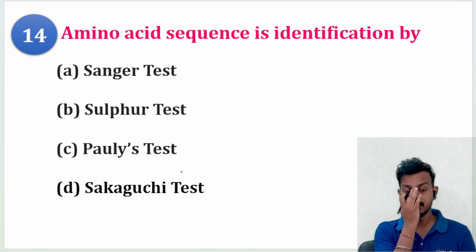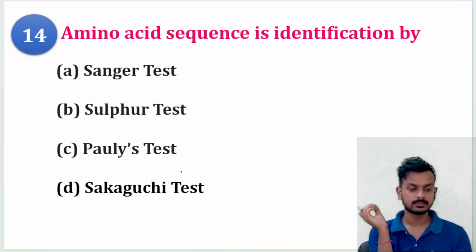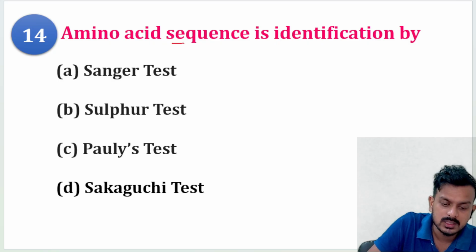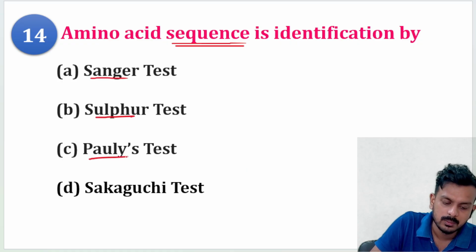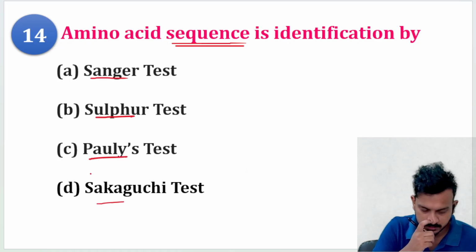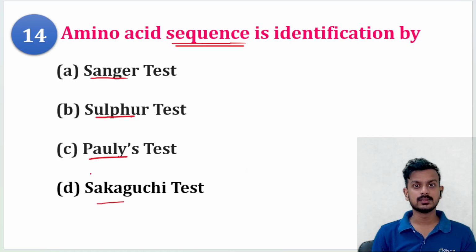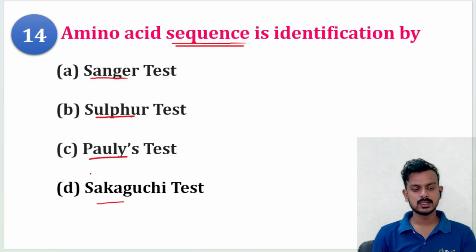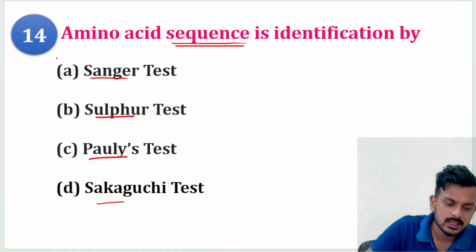Next question. Amino acid sequence. Very important question. You have to identify the sequence of amino acids. Then which test will you use? Sanger's test, sulfur test, Pauly's test, or Sakaguchi test. You want to detect the sequence of amino acids. Obviously, the Sanger test.